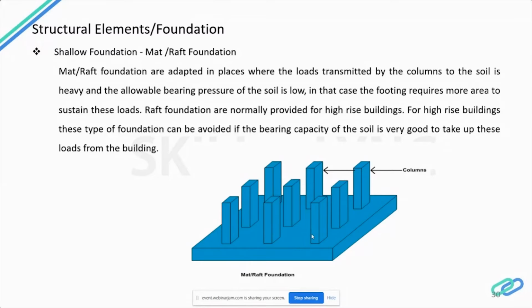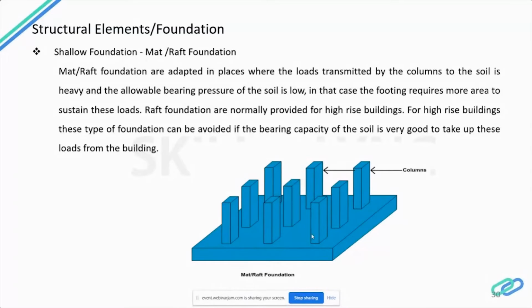And raft foundation is economical when for one half of the area we go in with individual footings or wall footings, and for the other half we go in with raft footing, where you get heavy loads from the structure. Mat or raft foundation is very expensive, and normally we adopt this kind of foundation for high rise buildings and where the soil is very bad. These foundations cannot be used where the groundwater table is above the bearing surface of the soil, that is, where the groundwater table is near the ground level.